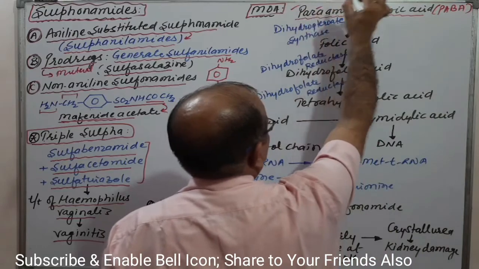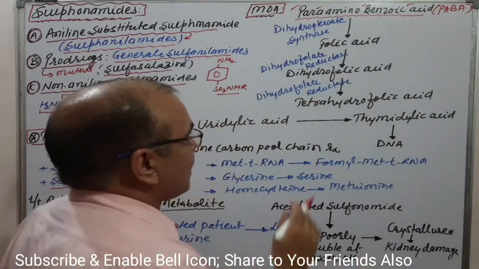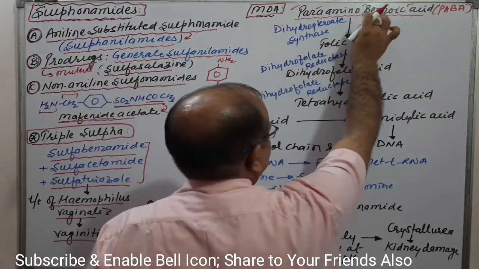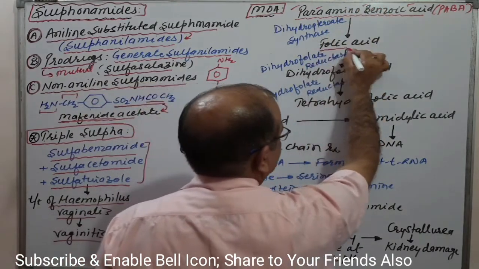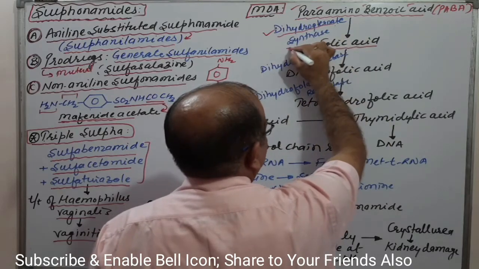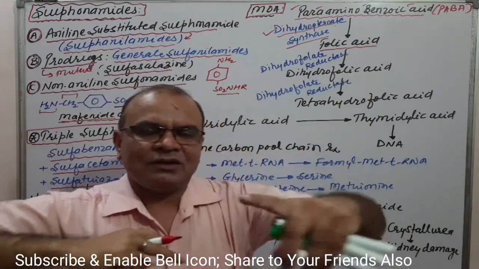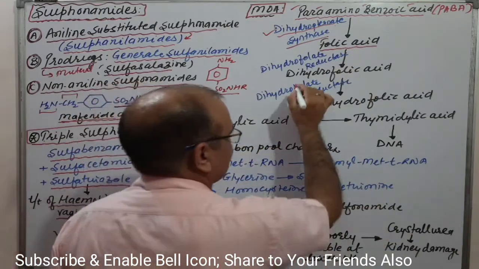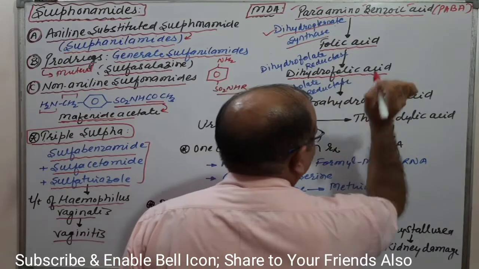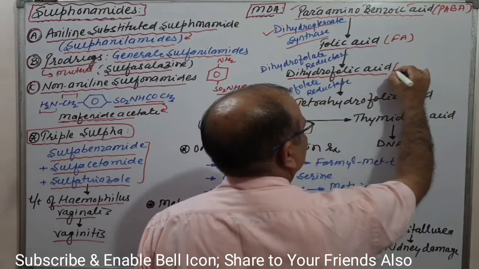Para amino benzoic acid forms folic acid in the presence of dihydropteroate synthetase. Folic acid undergoes reduction to dihydrofolic acid,